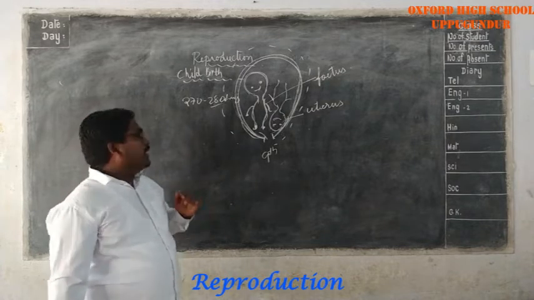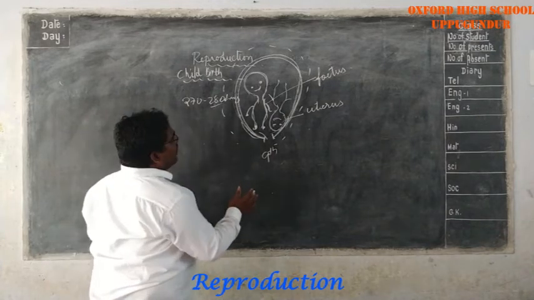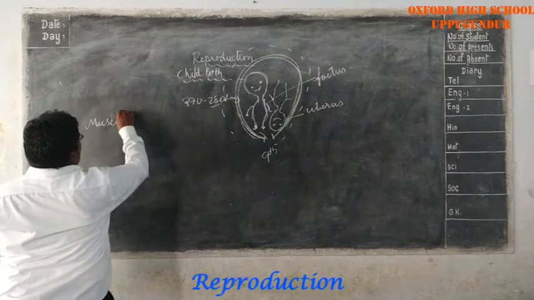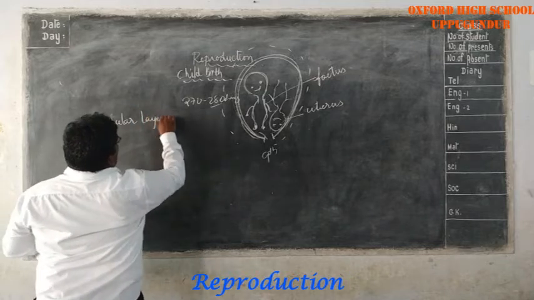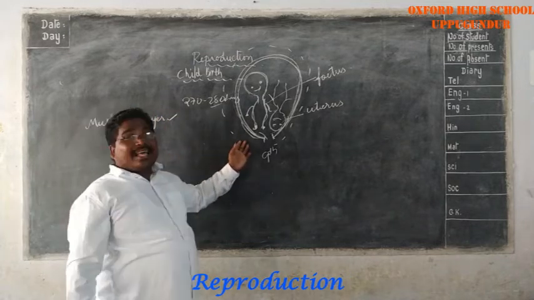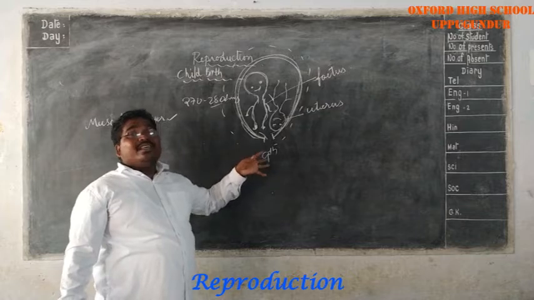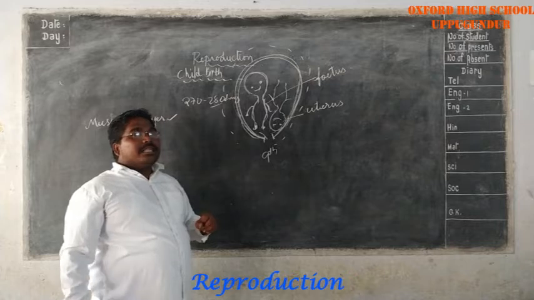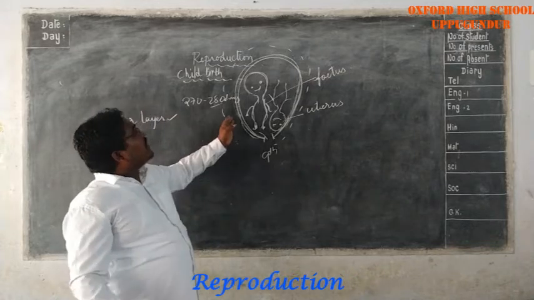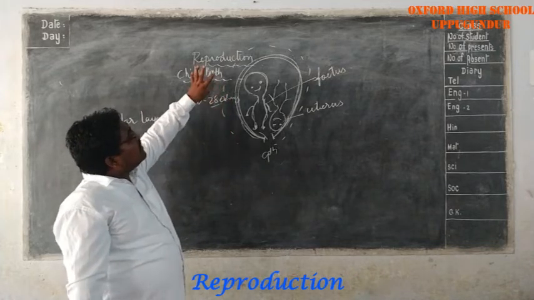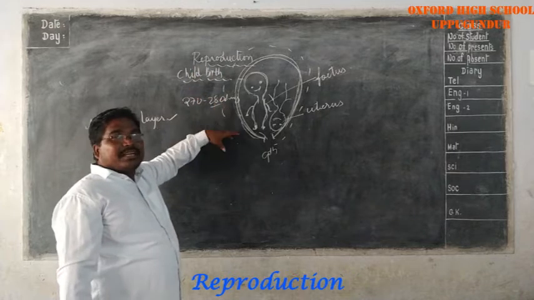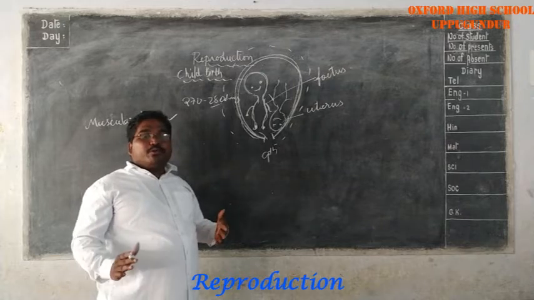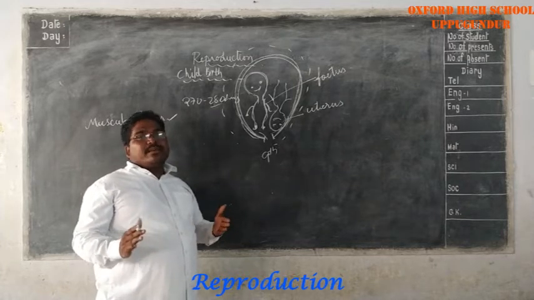Now come to the point. The childbirth begins when the muscle layers of the uterus start contractions and relaxations rhythmically and push the baby towards the vagina.